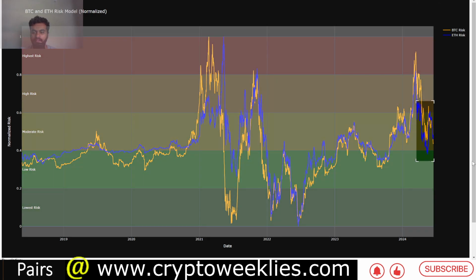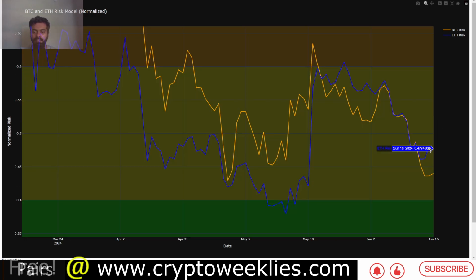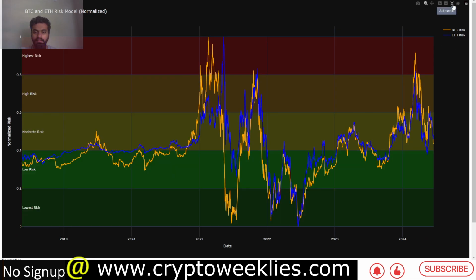Right now, ETH risk is at around 0.47, Bitcoin risk is around 0.43. We are in the moderate risk band in a larger scheme of things. If this again goes beyond 0.4, that is the normalized difference between the SMA and the price, that's when we enter this low risk environment. That is again one of the tools that I personally use for dollar cost averaging. Again, we update this every single day.